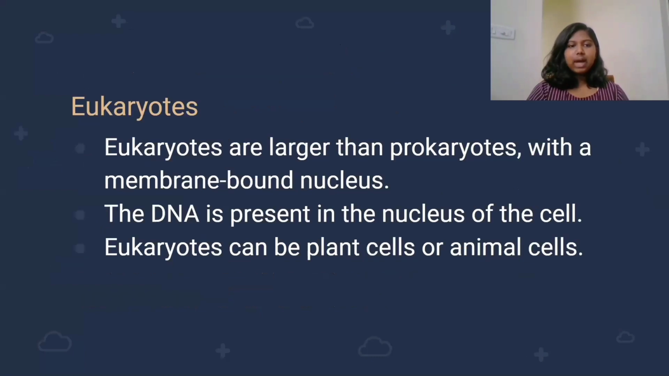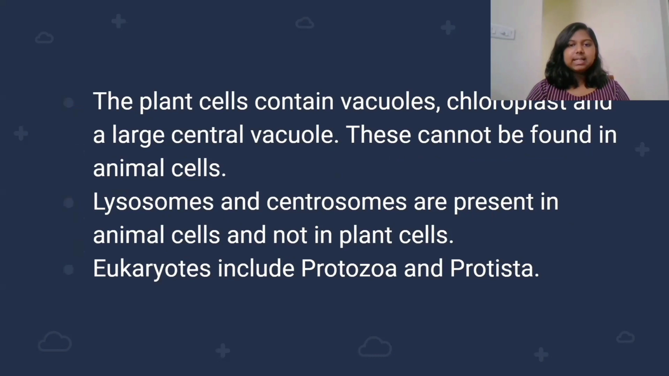Eukaryotes are larger than prokaryotes with a membrane-bound nucleus. The DNA is present in the nucleus of the cell. Eukaryotes can be plant cells or animal cells. The plant cells contain vacuoles, chloroplast, and a large central vacuole. These cannot be found in animal cells. Lysosomes and centrosomes are present in animal cells and not in plant cells. Eukaryotes include protozoa and protista.